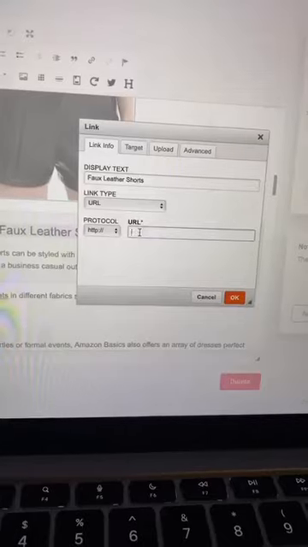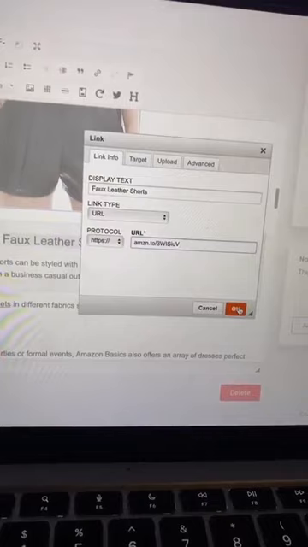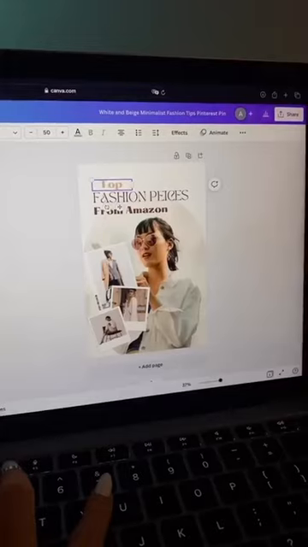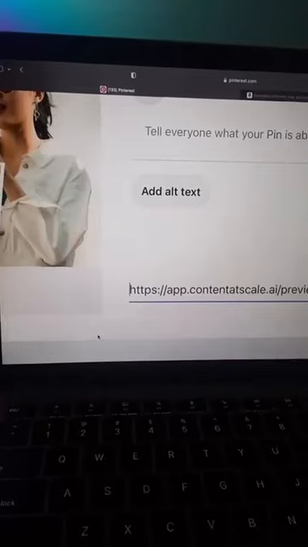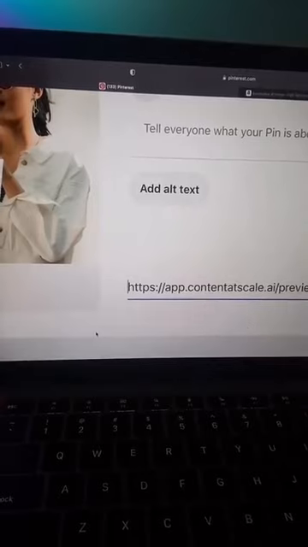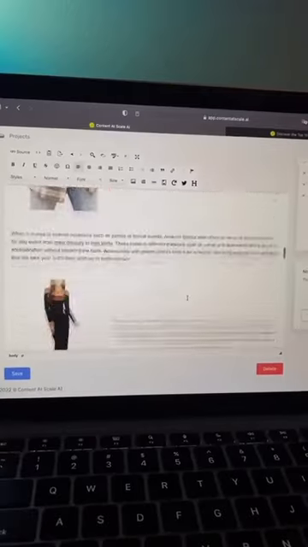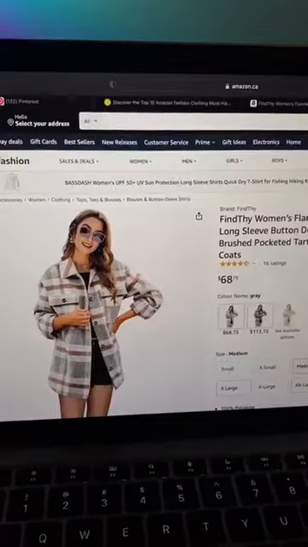Then you want to add the links that you got from Amazon so people can click on it and purchase through your blog post. Then you want to create a poster like this and post it on Pinterest along with your blog post so people can click on it, read your blog post, and purchase through your affiliate links. By the way, people will be able to find your blog post on Google as well, because this AI tool is created to be fully search engine optimized and completely free of plagiarism.